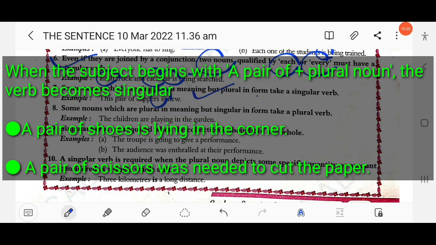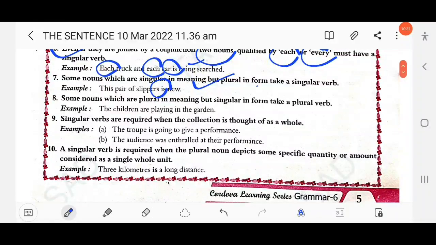Clear? Then next, rule number 8: some nouns which are plural in meaning but singular in form take a plural verb. The children, people, cattle always take a plural verb. People are, cattle are, children are. Though singular in form, they too take a plural verb.